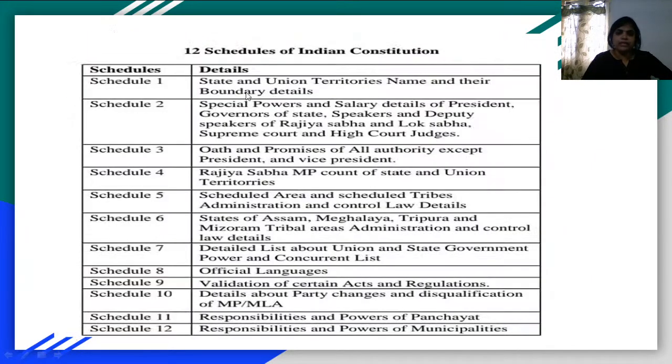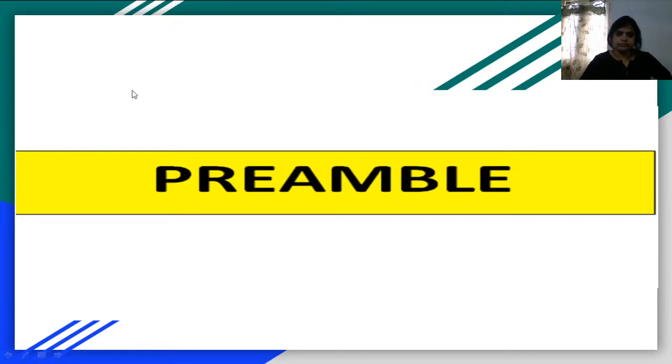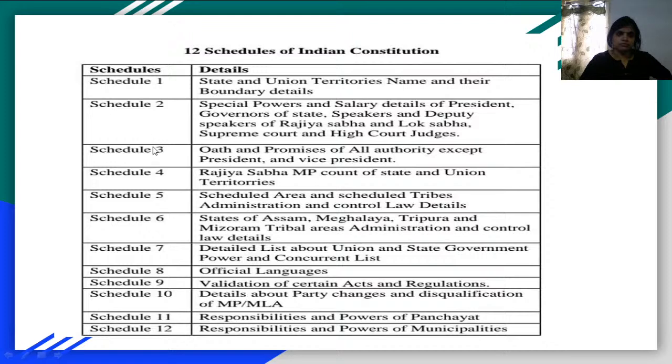Now, likewise, how many do we have? Initially, when we adopted the constitution, we had 8 schedules, but afterwards, another 4 more schedules were added. Let's see what those schedules are. Schedule 1, again, is very, very important. Schedule 1 is a place where you will have the list of all the states and union territories in alphabetical order. So whenever a new state is formed, or whenever a new UT is created, the name will be added immediately here.